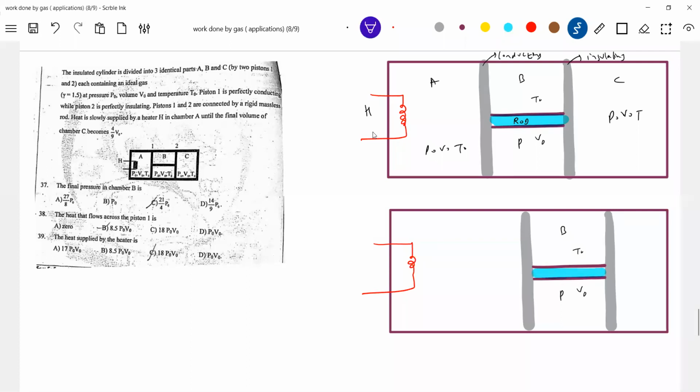Problem very simple. Initially we may find it very difficult once we get the diagrams, but a little bit we can manage to some extent. Okay, this is chamber B, C, and this is Z. This we know, 4 V naught by 9. Next it is asking the final pressure in chamber B, the heat that flows across the piston, the heat supplied by the heater.